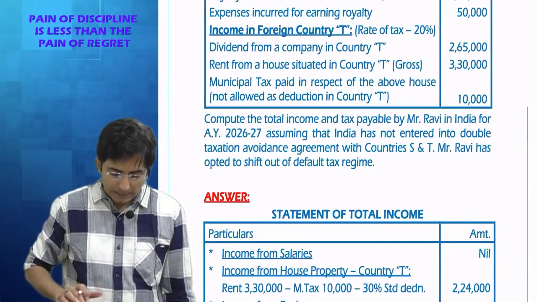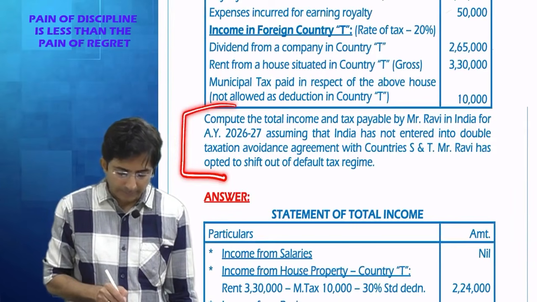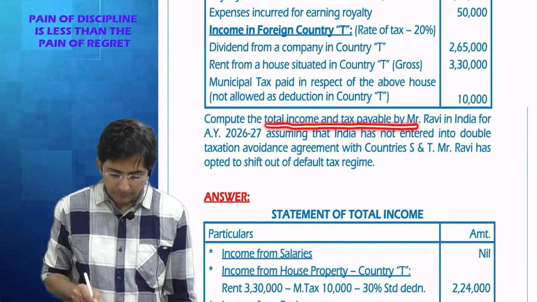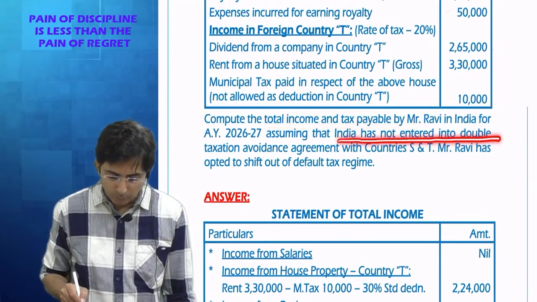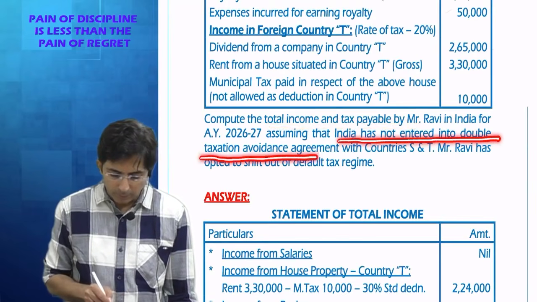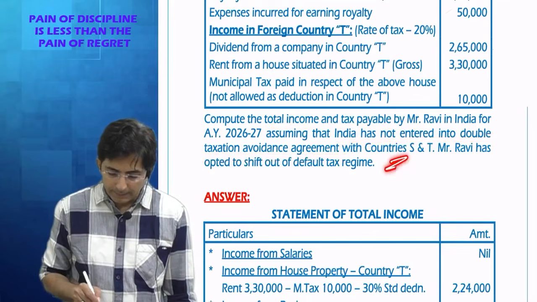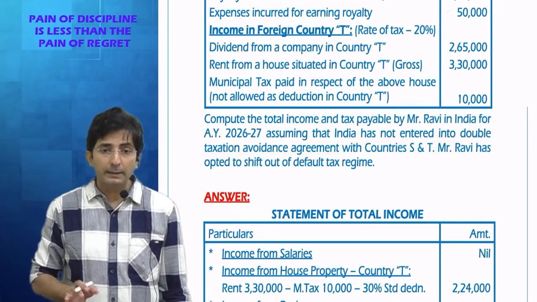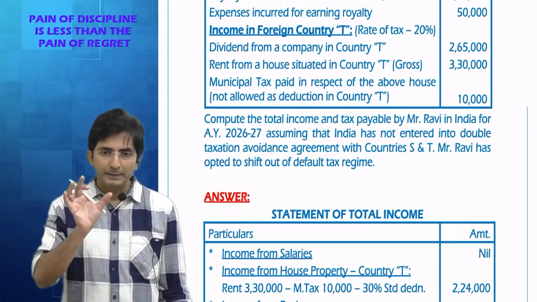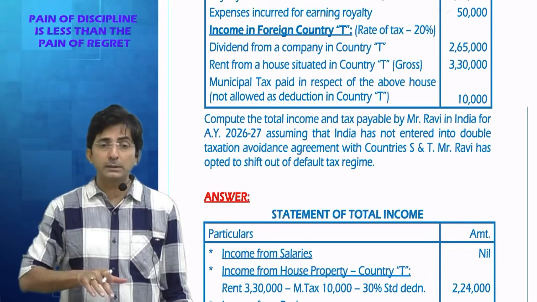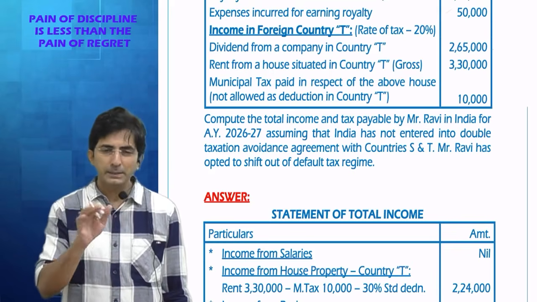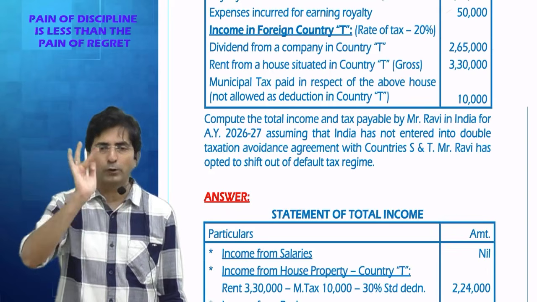Do one thing, read the last line of the sum. Read this para. Compute the total income and tax payable of Ravi in India, assuming India has not entered into double taxation avoidance agreement with country S and country T. See, country S, country T, they are foreign countries. ICAI follows one custom. They never say foreign country. They will say country A, country B. By just mentioning ABCD country, they mean to say it's foreign.